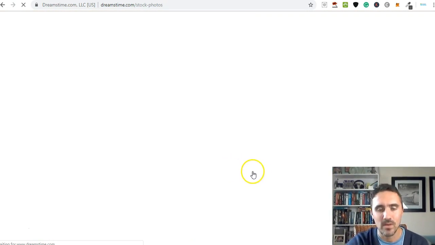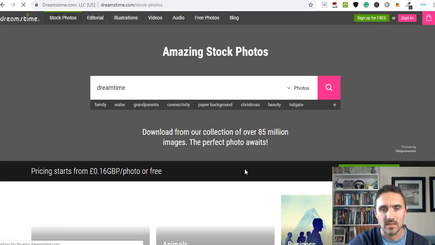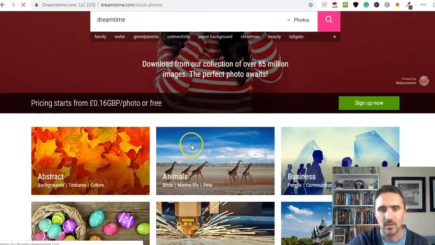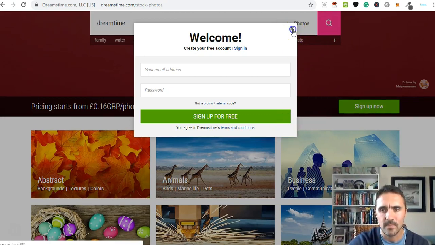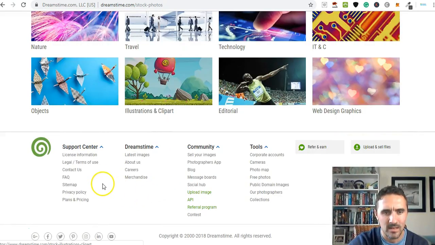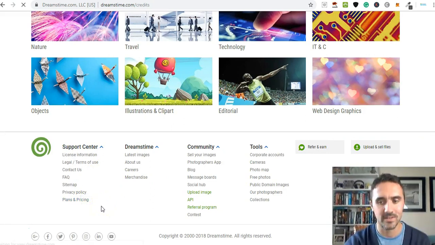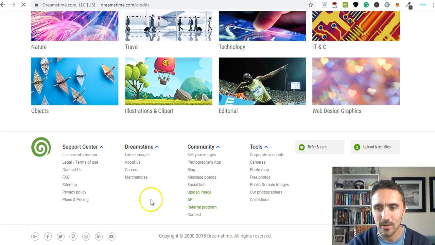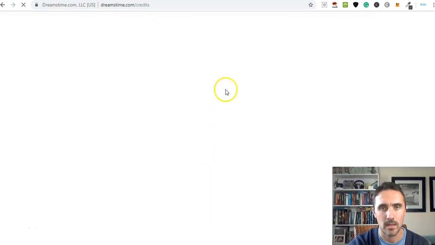But people are always looking for images and videos. I want to find these prices. So here's the pricing. Sign up now. Let's click on there and see if it gives you some more prices. Support Centre. Is it on there? Oh, there we go. Plans and pricing. Goodness me. Sorry, I was looking all over. I was in the wrong place altogether.